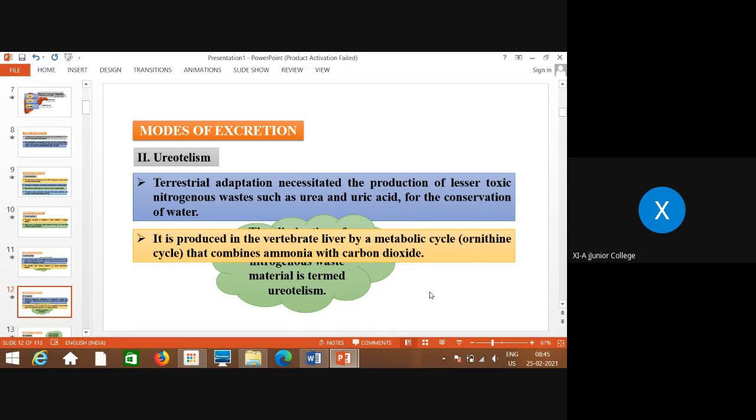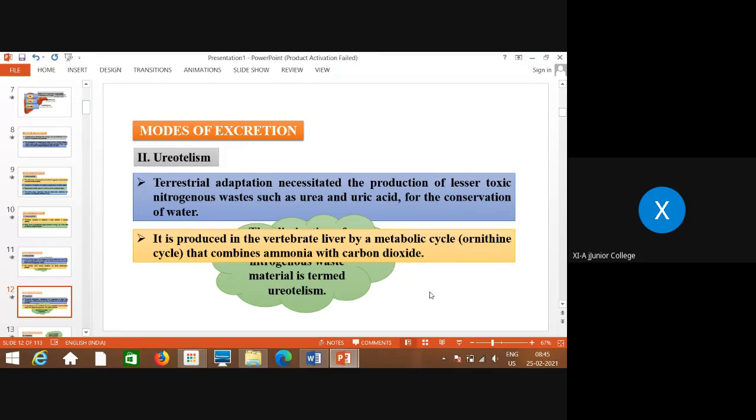Ammonotelism is where ammonia is the excretory product. Ammonia is highly toxic, which requires a lot of water, because this ammonia is released in the water, and the amount of water required is very large. That's why only aquatic animals, and that too bony fishes, show ammonotelism.